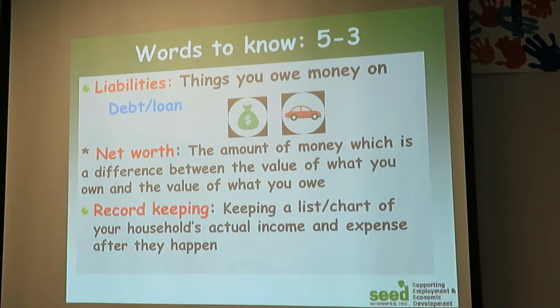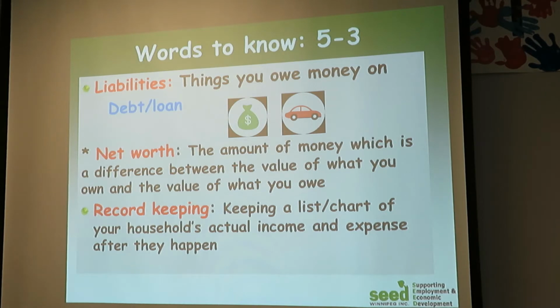Net worth, important. Net worth is the amount of money which is the difference between the value of what you own, the things which have cash value, and what you have to give back to the person who gave you money. We call it net worth. Or the difference between assets and the liabilities, we call it net worth.